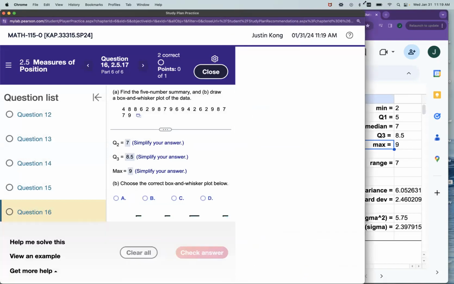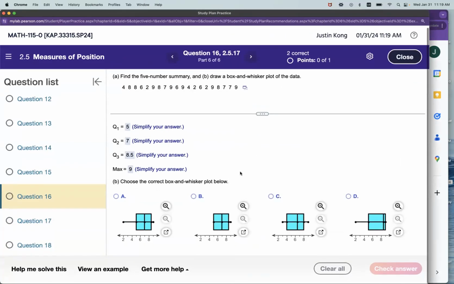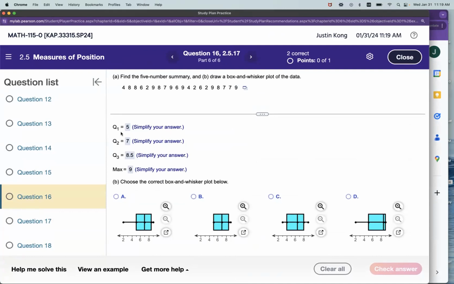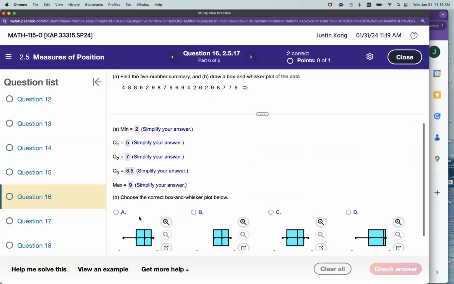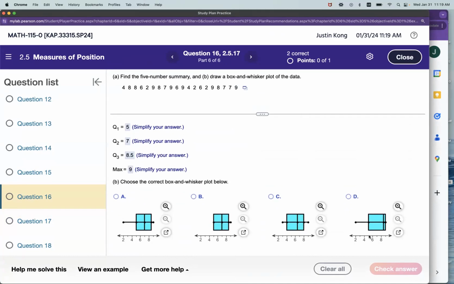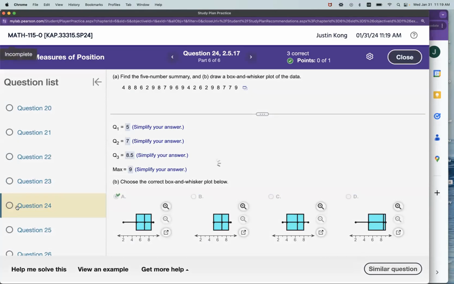Now it says to draw a box and whisker plot, and we're actually just choosing it. Make sure that the minimum is the 2. That should match this whisker out here. This one and this one are the only ones that match that, so it's either A or D. Second number should be 5, and both of those seem to agree there. Next number should be 7. It looks like that one's correct in letter A, but not in letter D. So there you go.